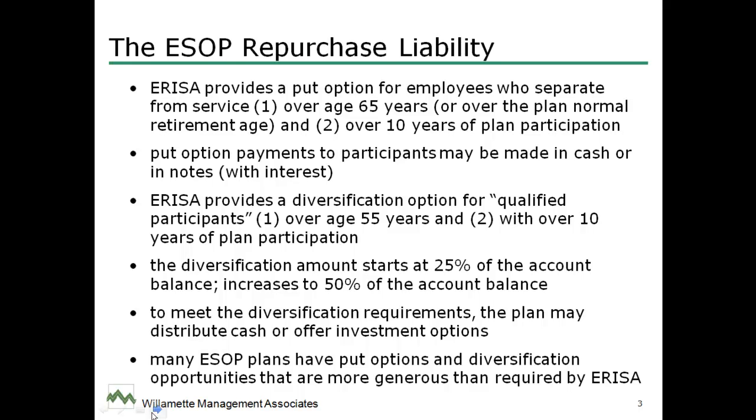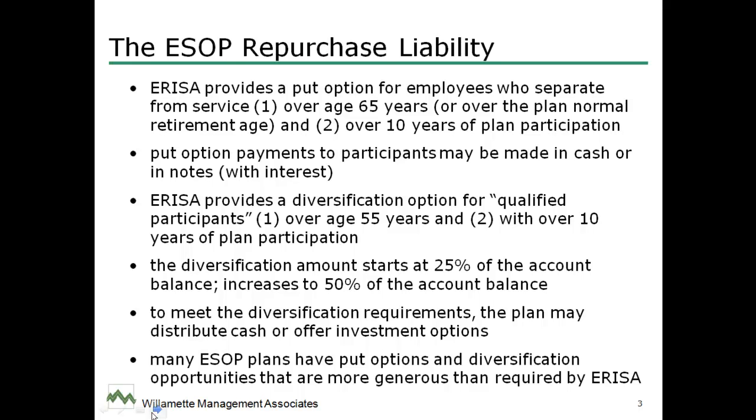Now, obviously these are people who are a little bit younger than the retired employees who are putting their stock back. These are people who typically are still employees, but in their last 10 years before retirement, they can go to the ESOP, which really means go to the sponsor company, and initially say, I want my account to be diversified up to 25% of my ESOP account, and that increases after 5 years to 50% of my ESOP account.